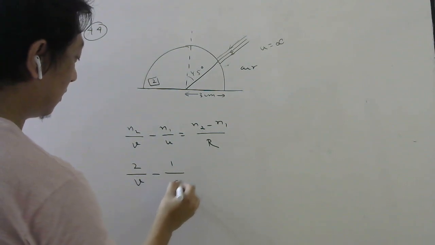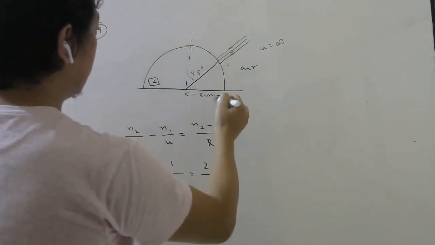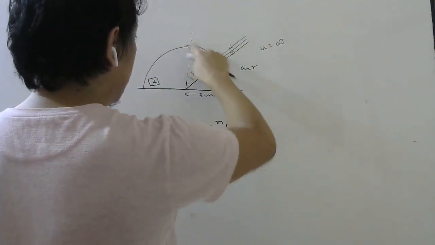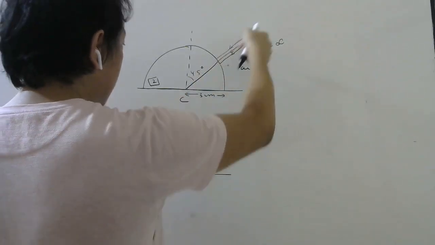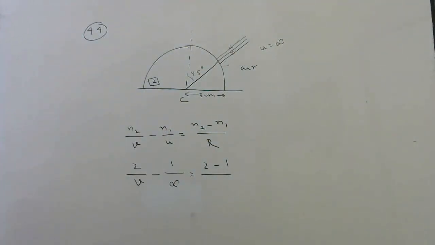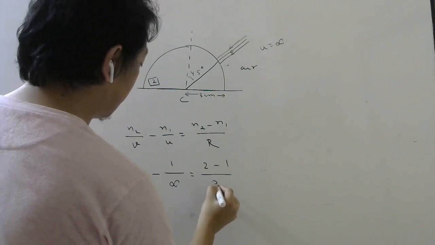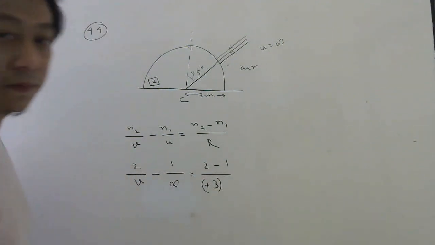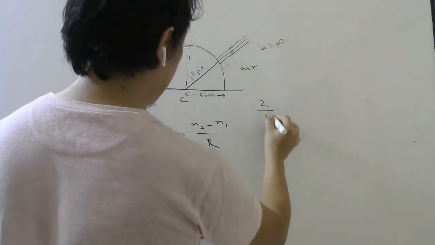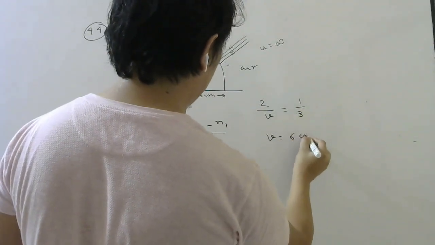Object distance is infinity. 2 minus 1. R is, now for this surface the radius will be this side. Light is coming this way. For this surface the center is here, so the radius will be this way, in the same direction as the incident ray. Correct or not? Same direction as incident ray means I have to take positive, plus 3. So this will be 0, so 2 by V equals 1 by 3. So V equals 6 centimeter.